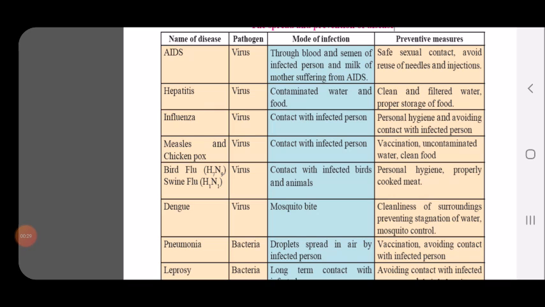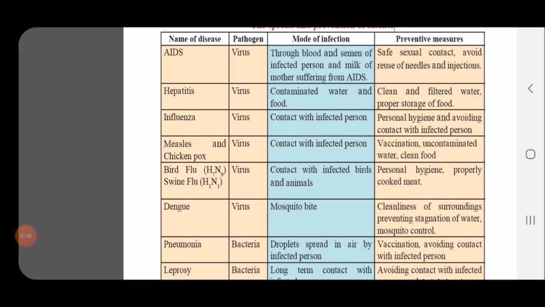The first disease we are going to study is AIDS. It is caused by a virus, and spreads through the blood and semen of an infected person. Preventive measures are safe sexual contact and avoiding reuse of needles and injections. Then next is hepatitis. It is caused by a virus, through contaminated food and water. We can prevent it by using clean and filtered water and proper storage of food.